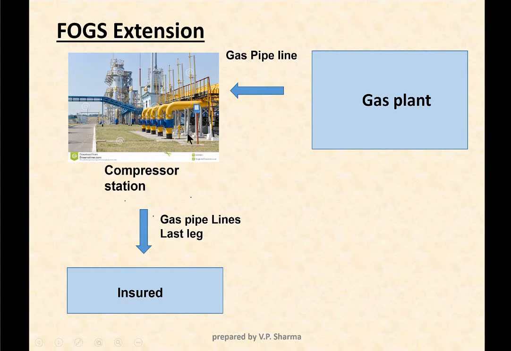Now there are two things which need clarification, like in case of failure of electricity extension. First of all, the nearby compressor station has to get damaged. There has to be a loss, insured loss at this premises. Then only the loss of GP is covered here. Secondly, any damage to this gas pipeline is not covered under this extension. That means any damage to gas pipeline resulting into shortage of or interruption in gas supply causing loss of GP at insured premises will not be covered under this extension.